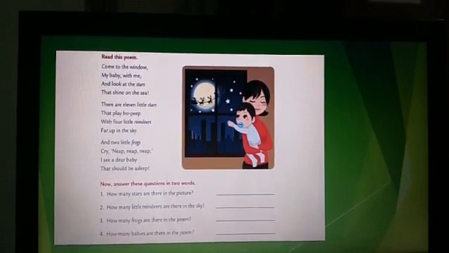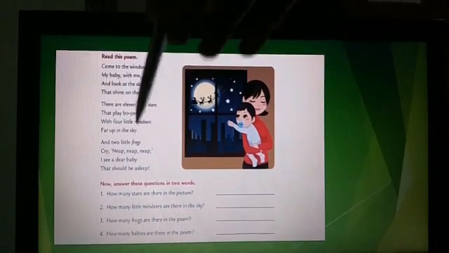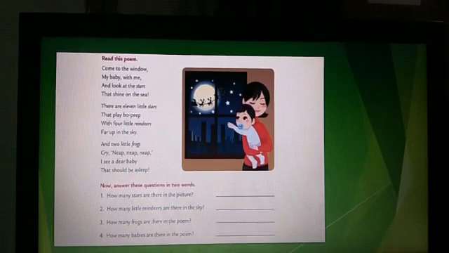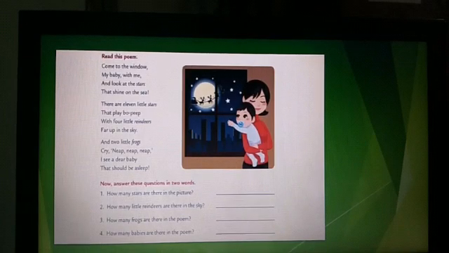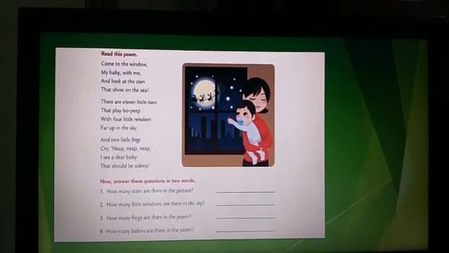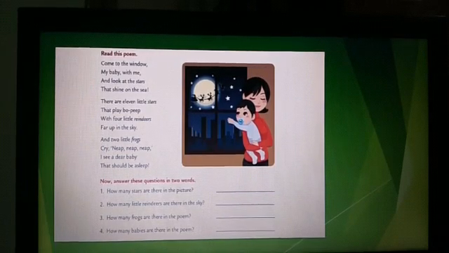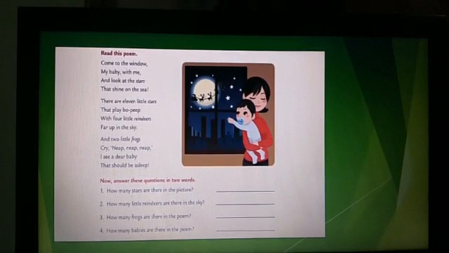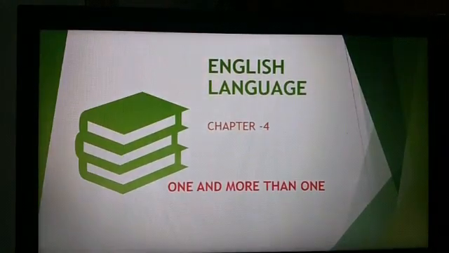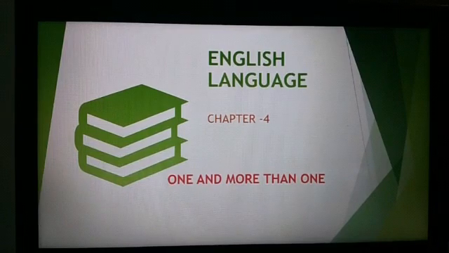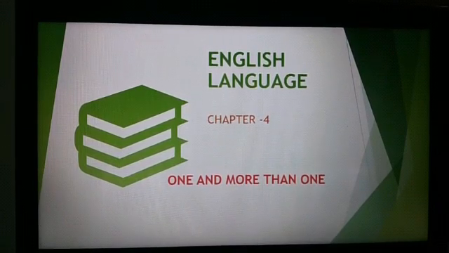How many frogs are there in the poem? There are 2 little frogs in the poem. How many babies are there in the poem? So there is only one dear baby in the poem. So we have seen that there is one baby and more than one star, reindeer and frog in this poem. So today we will be learning more about one and many words. So our topic for today is English language, chapter number 4, one and more than one.